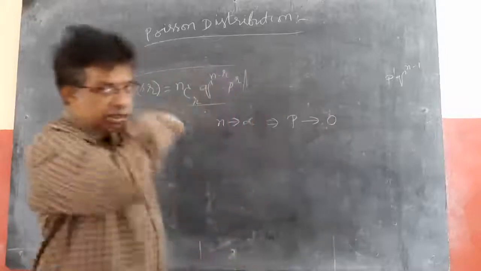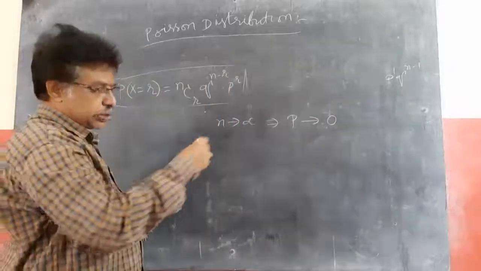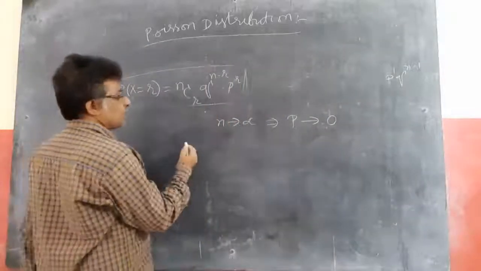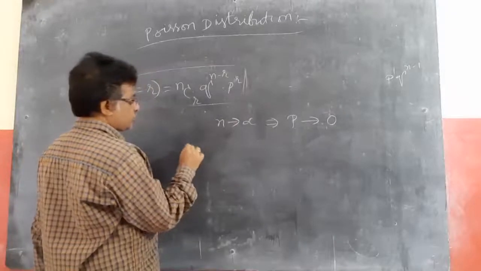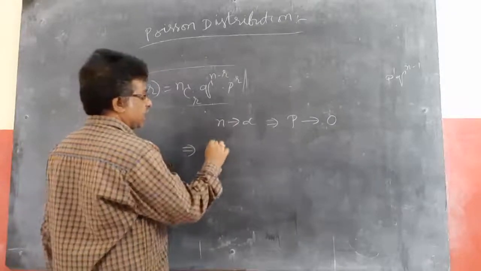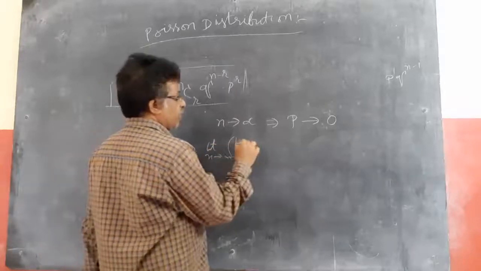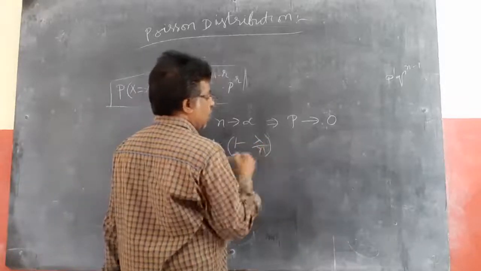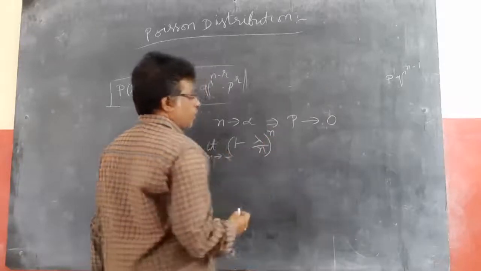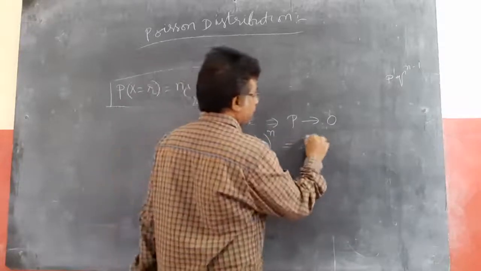As n approaches infinity, p approaches 0, and the limit as n tends to infinity of 1 minus lambda by n whole power n equals e power minus lambda.